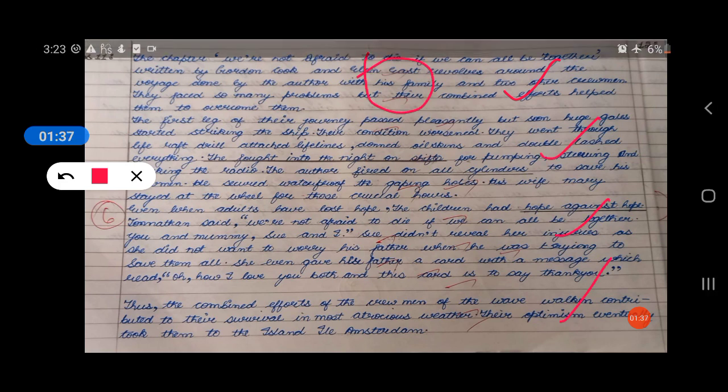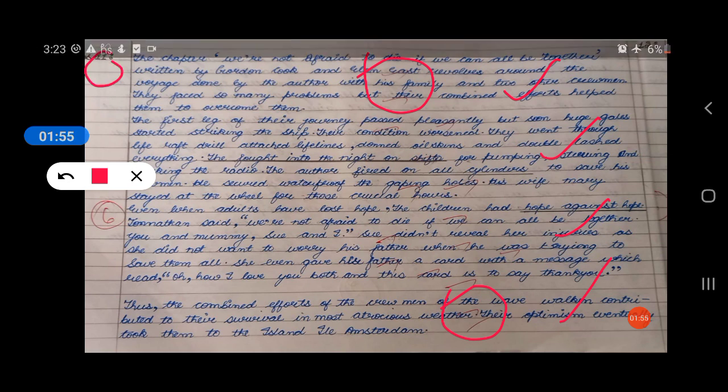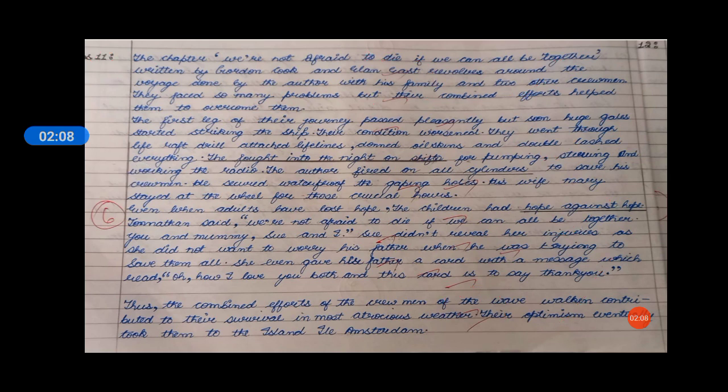The first paragraph is called the opening paragraph, the last one is the concluding paragraph, and in between is the body of the answer, whatever is asked in the question. So first of all, differentiate your answers and questions. For example, here you can see that A and S is written 11 and a colon is used. So use a blue ball pen to write your answer number, serial number, and use a good quality gel pen to write the answer. Then only you will be able to score good marks.